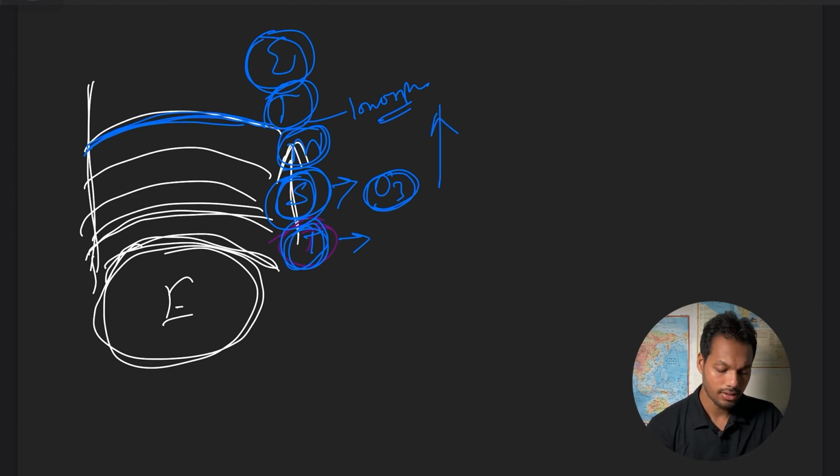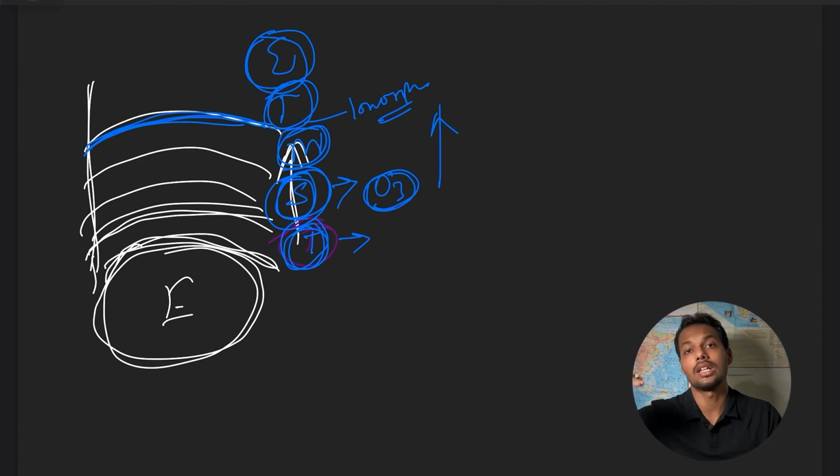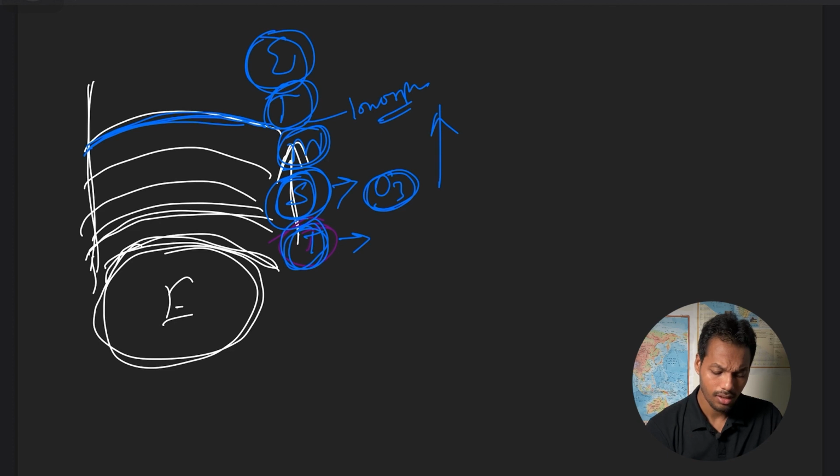So how does the air or wind circulation happen here? As we go on increasing the altitude, the temperature decreases. This phenomenon is called lapse rate, which is also important from an exam or competitive point of view. So what is lapse rate?